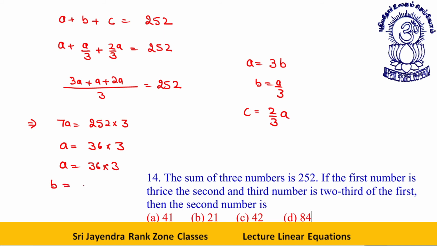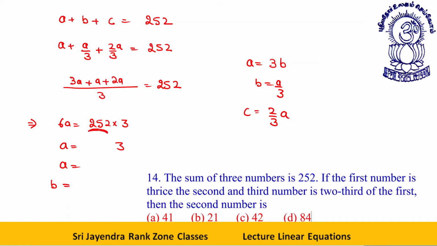B is equal to what? The second number is... a small mistake, this is 6A. So that will give me 252 when cancelled with 6 will give me what?